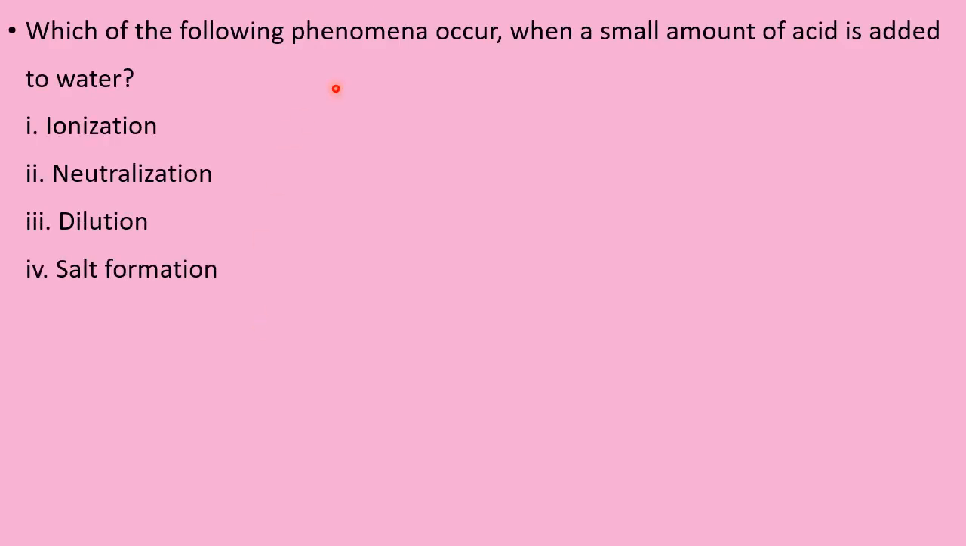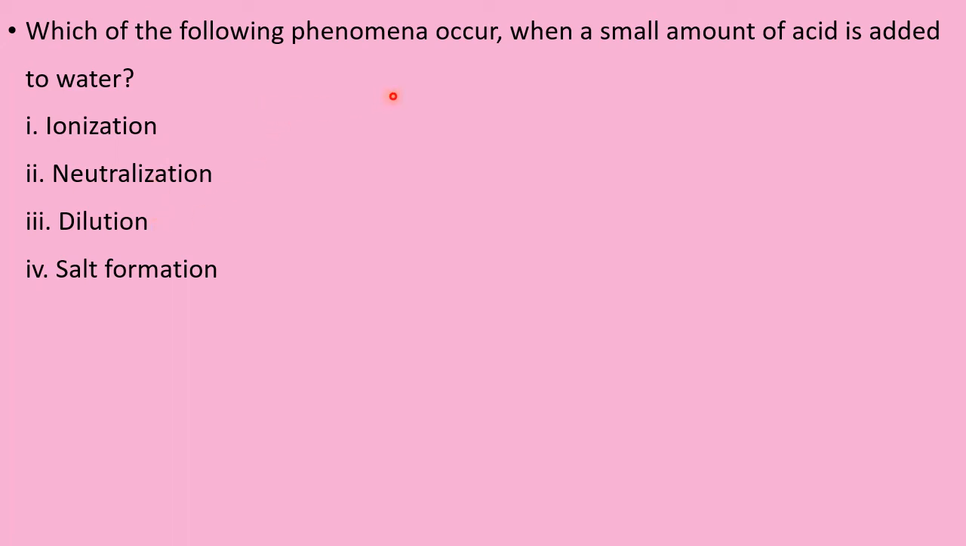Which of the following phenomenon occur when a small amount of acid is added to water? Acid adding to water, small amount of acid. Ionization, neutralization, dilution, salt formation. These two are same, salt and neutralization. Okay, these two are ruled out. Why ruled out? Because we are adding small amount of acid to the water. We are not adding acid to the base. Therefore, 2 and 4 are ruled out. Now you have to think of the 1 and 3.